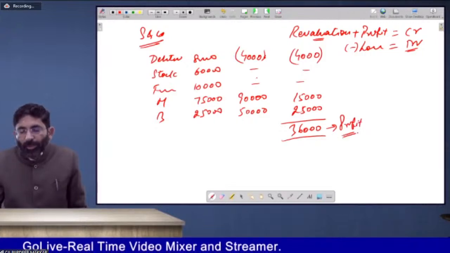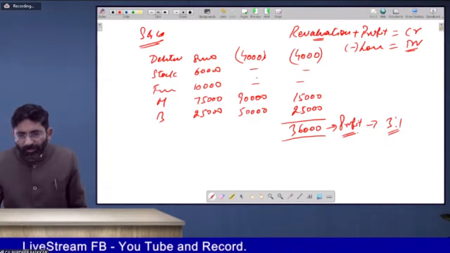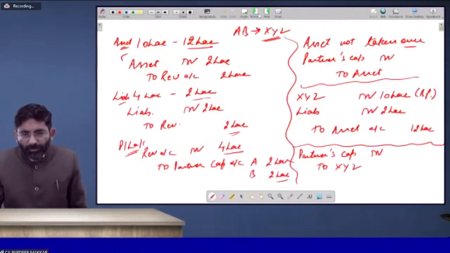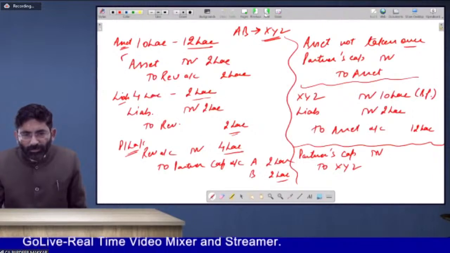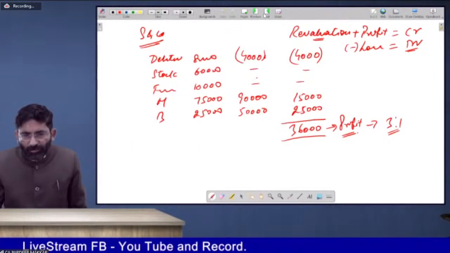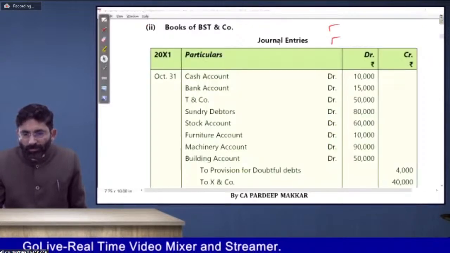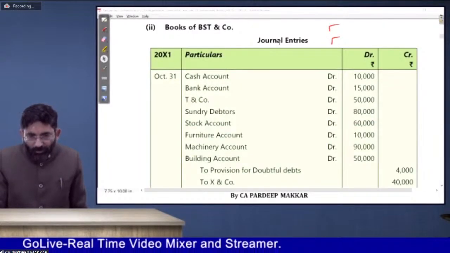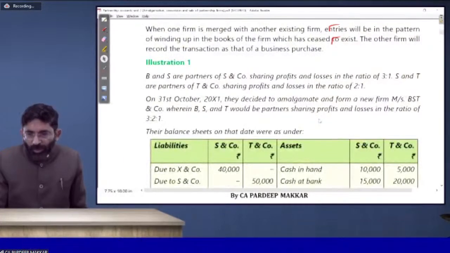If it is a profit on revaluation, it will be allocated in the old ratio, 3:1. What was the ratio? 3:1.